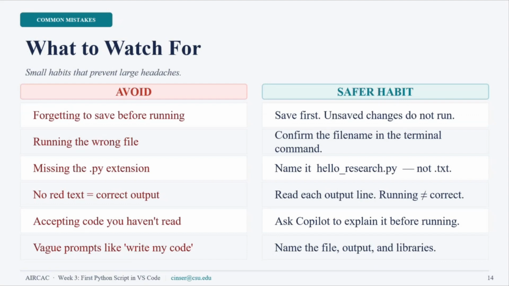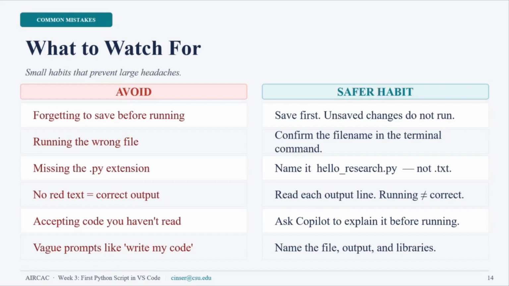What we need to avoid, I am running fast, but because I want to maybe make another example here, just to make a little bit of difference. Just avoid what we need to avoid here. Forgetting to save the file before running a wrong file, because it will destroy other things that we don't want. A missing extension for Python. No red text does not equal correct output, because it's not correct.